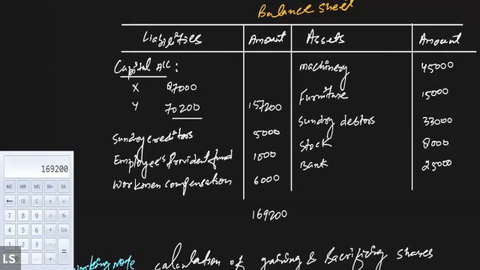The liability side balance is 169,200, and on the asset side we have 45,000 plus 15,000 plus 33,000 plus 8,000, and then I think there is a difference arising in the solution, 126,000.